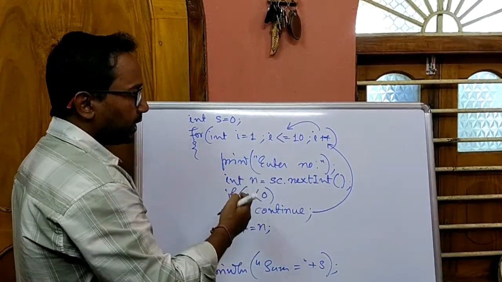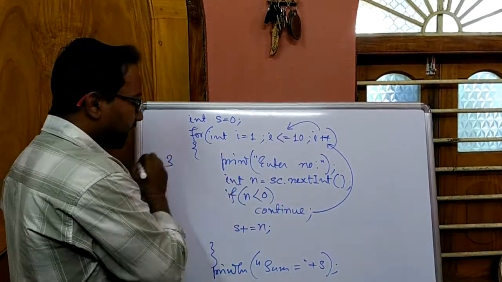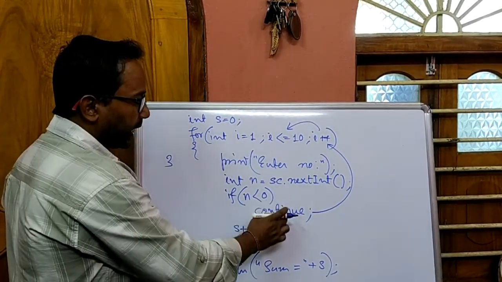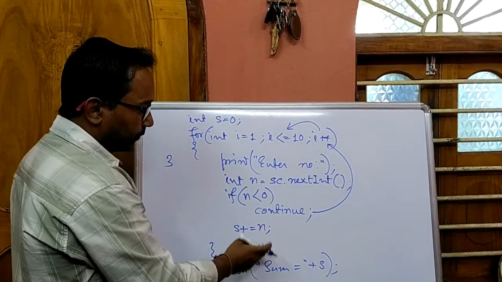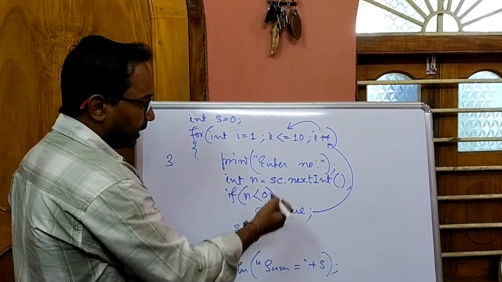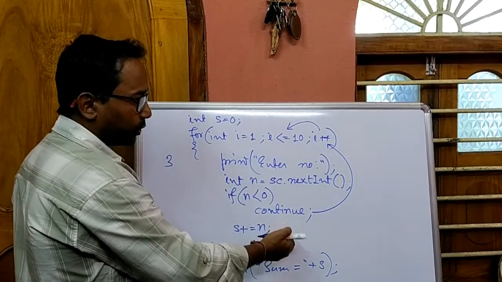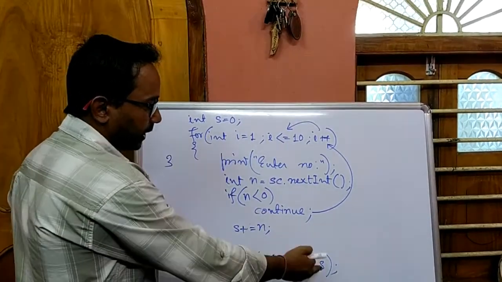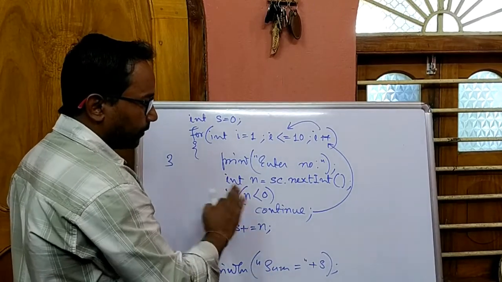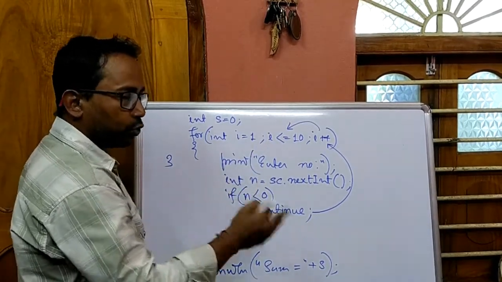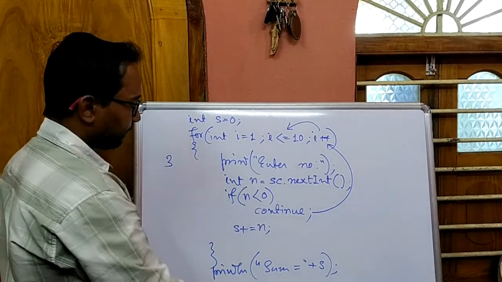That means 10 times loop will execute, and if user gives 3 positive numbers, those 3 positive numbers will be added with this sum, no negative number will be added, and after that when loop terminates we are getting sum. And if user gives all positive numbers, so 10 times loop will execute, and all these 10 positive numbers will be added to the sum, and we are getting the sum of 10 positive numbers. But if user gives 2 positive numbers and 8 negative numbers, so it will give the sum of 2 positive numbers. Clear?